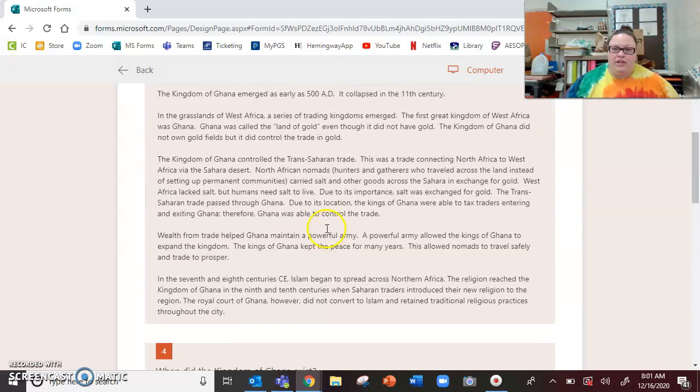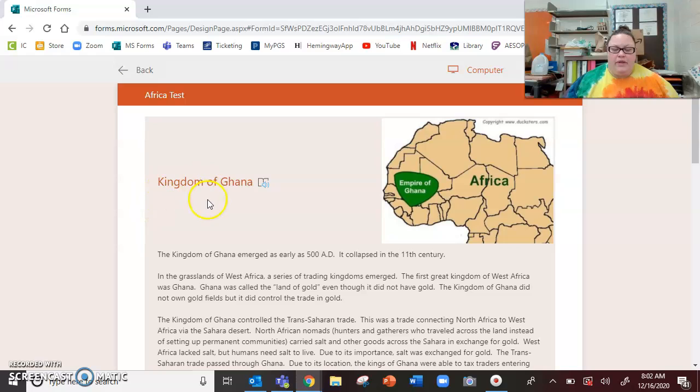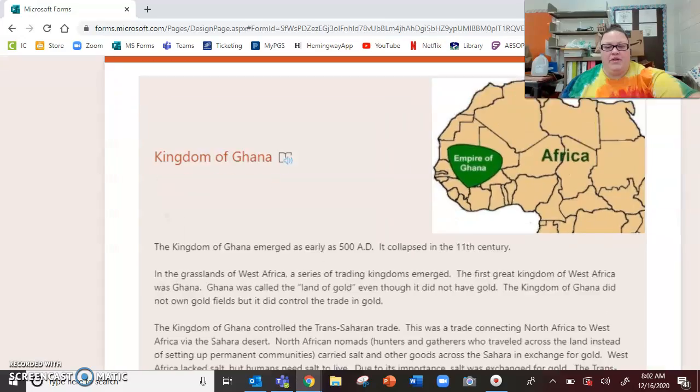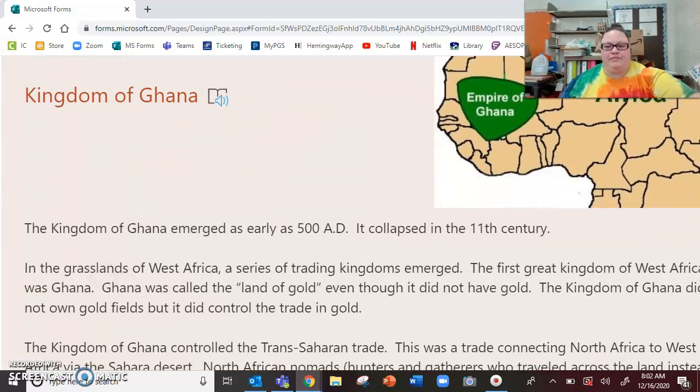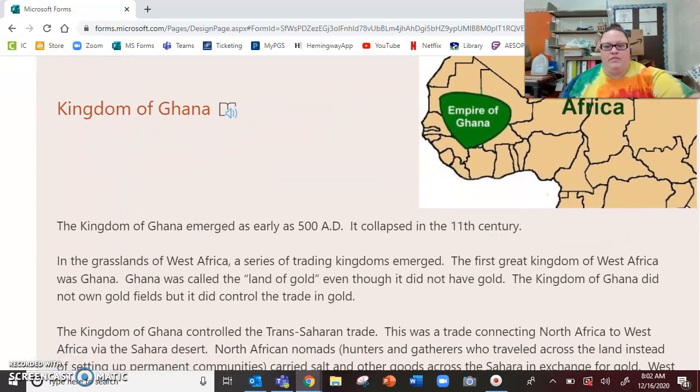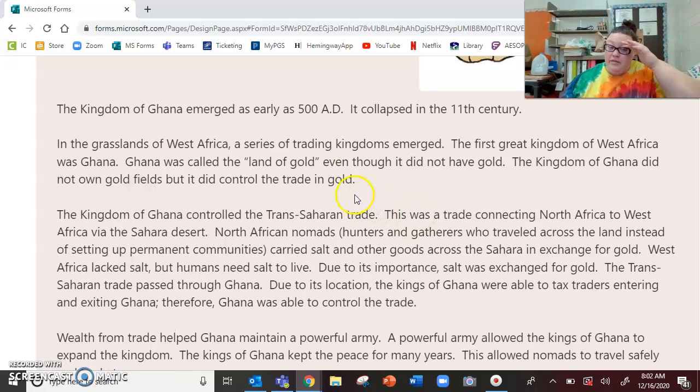So now that we know what we're looking for, we can go back. We can look at the title, which is Kingdom of Ghana. We can look at the map. Ghana is this green area right here in West Africa. Let's zoom in to make it a little bit bigger. And then follow along with me as we read. The Kingdom of Ghana emerged as early as 500 AD. It collapsed in the 11th century.